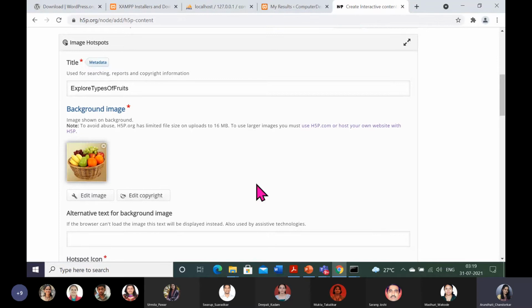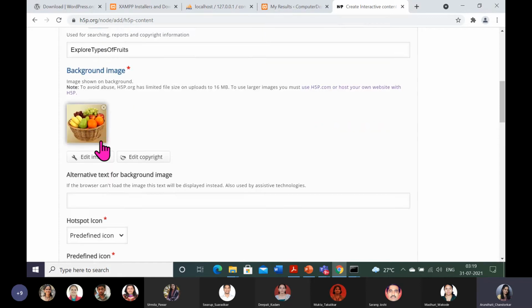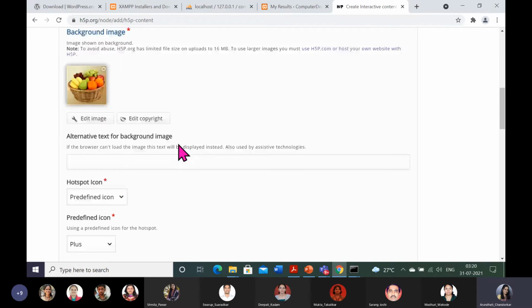Now I am demonstrating the image hotspot interactive e-content. Here I have added the image on which I want to give the hotspot. Obviously, we will be mapping this to our courses. In our courses, suppose some image is there, and you have to explain every part through that image. You can definitely use it. I have used it with respect to my course, and I will give you those links in the chat box.